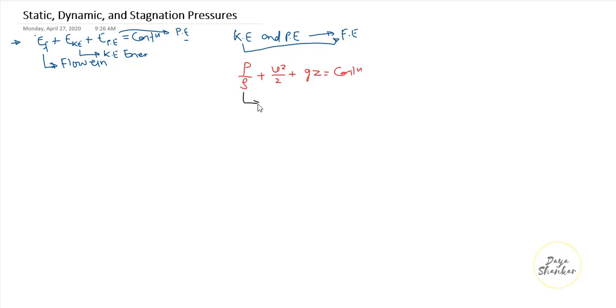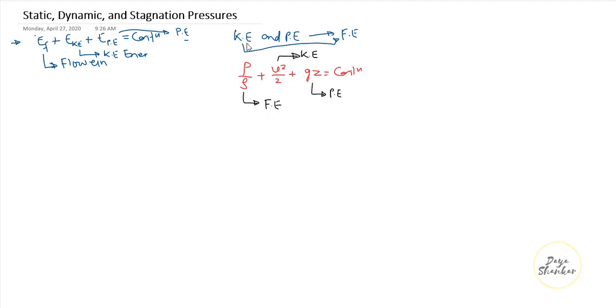Here this P by rho term represents the flow energy, this V square by 2 represents the kinetic energy, and this gz represents the potential energy.